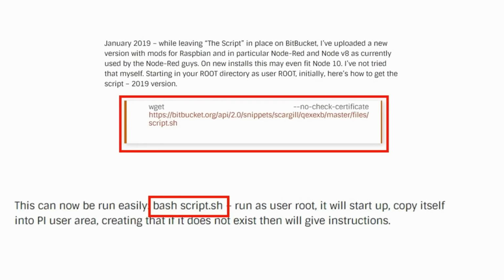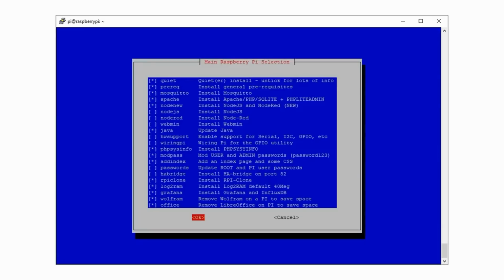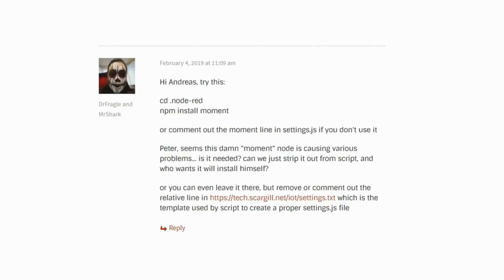Now you can follow Peter's instructions to get his script and run it. In Peter's script you can select the programs you want to install. Here you see my choice. Do not choose Node-RED twice. I picked this one to install the newest version. Because I had some issues, I had to manually install Moment. I hope this will no more be necessary in the future.